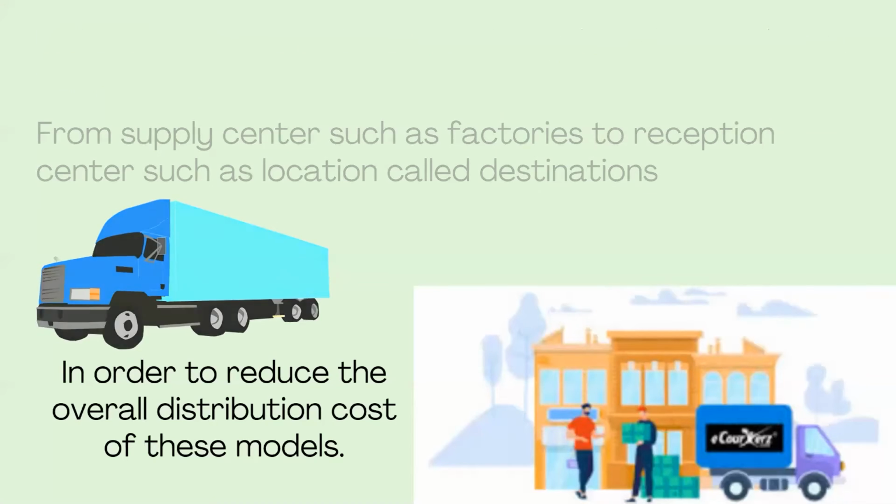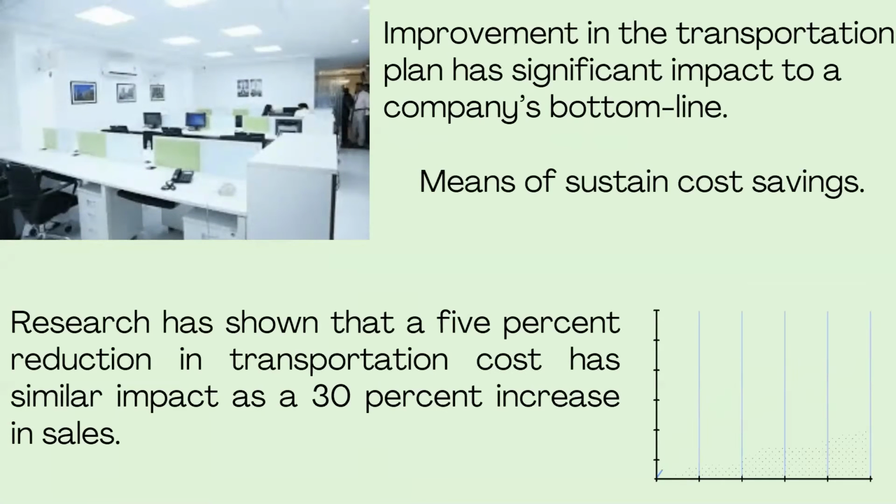One interesting factor I want to tell you is that reducing this transportation cost can have a significant impact on the working of any company or firm. Reducing the transportation cost can affect the company's bottom line performance also. Research shows that about a 5% reduction in the transportation cost can have the impact of a 30% increase in sales. A 5% reduction in transportation cost means a 30% increase in sales. So now you have an idea how much transportation affects the performance of a company. A 30% increase in sales is a good one.